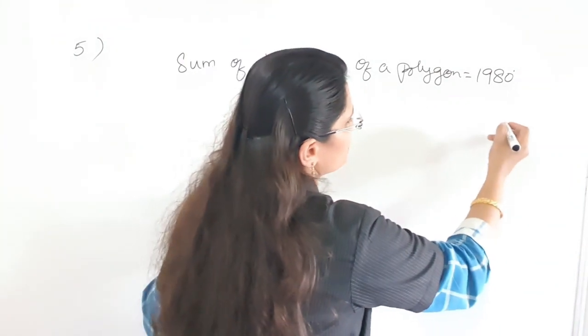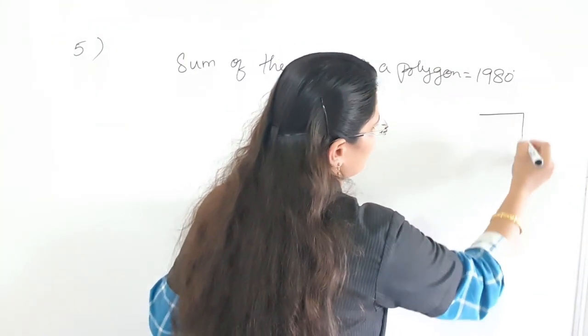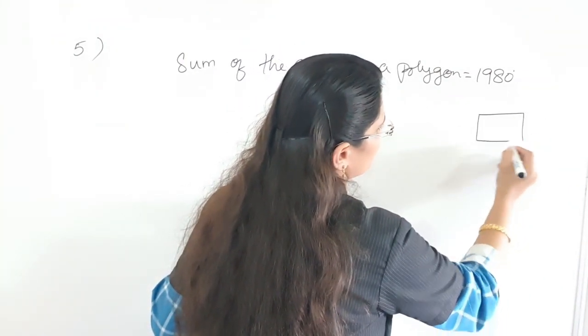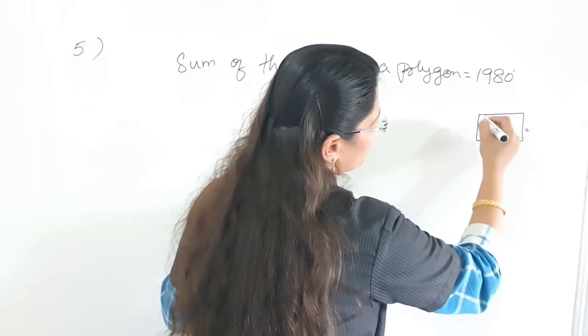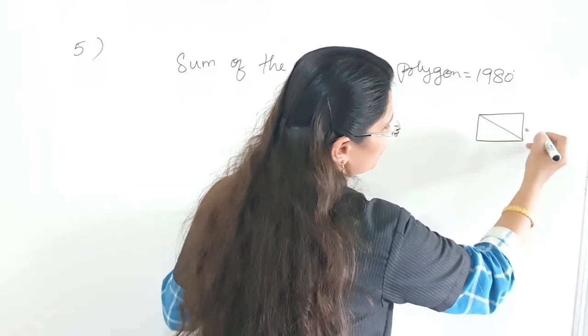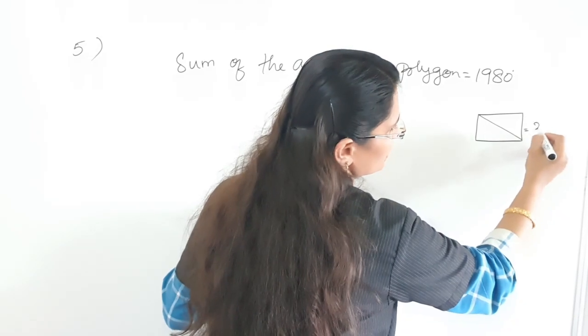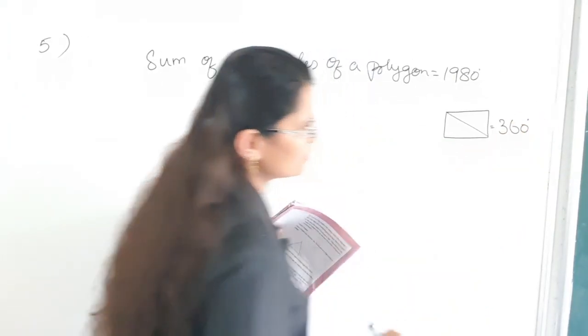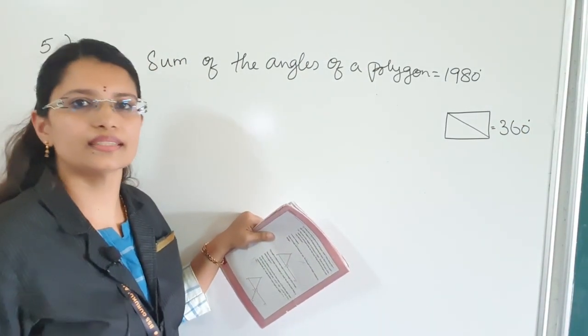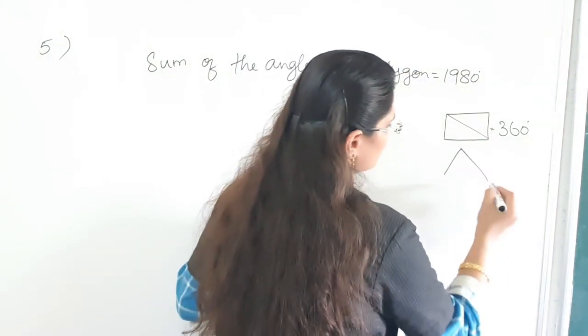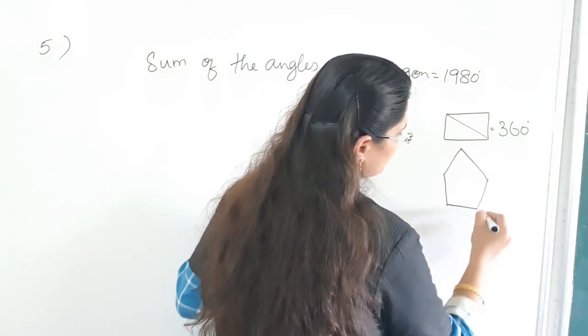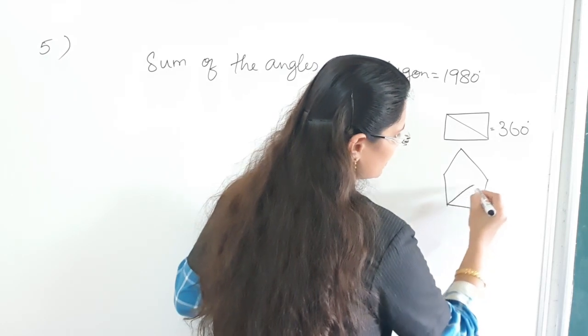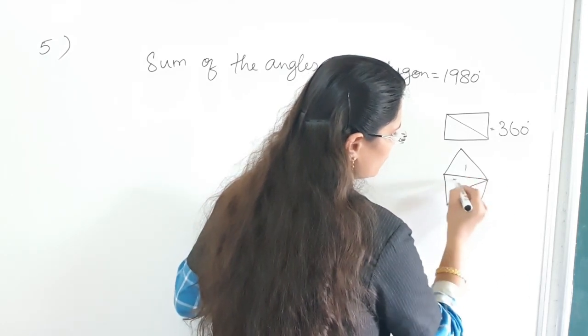Then what is the sum of the angles of a polygon with one side less? So children, suppose it is a rectangle, how many triangles will you get? 2. So 2 into 180 is equal to 360 degrees. The sum of the angles is equal to 360 degrees. Suppose it is a pentagon, how many triangles will you get? 1, 2, 3.